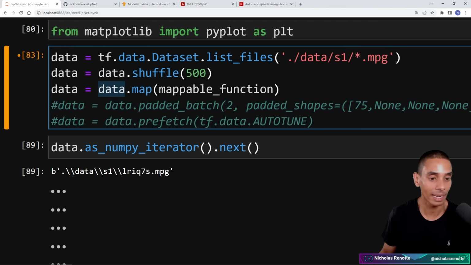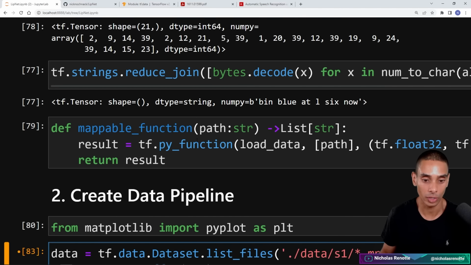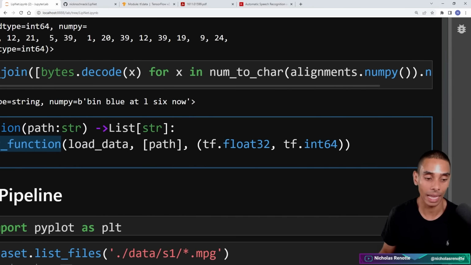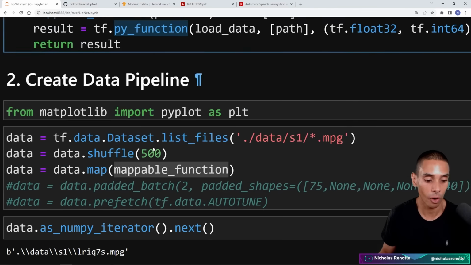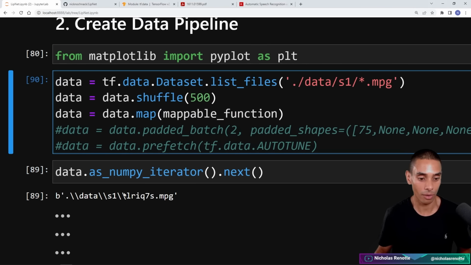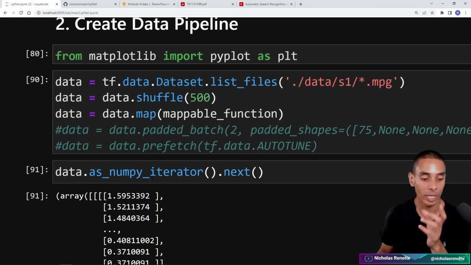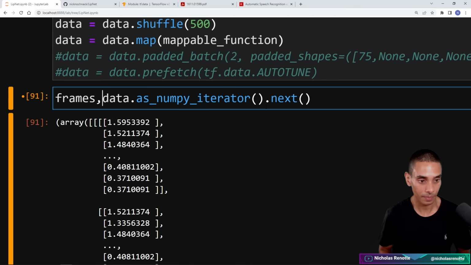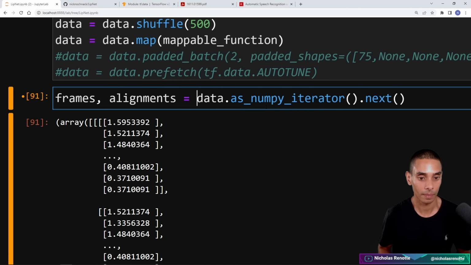So data equals data.map, and we're running this mappable function. The mappable function is just wrapping our load data function inside of a tf.py function. And this is going to allow us to work with our specific file path formats. Now if I go and run this particular cell, we're actually going to get our data back. So this is returning our frames and our alignments.